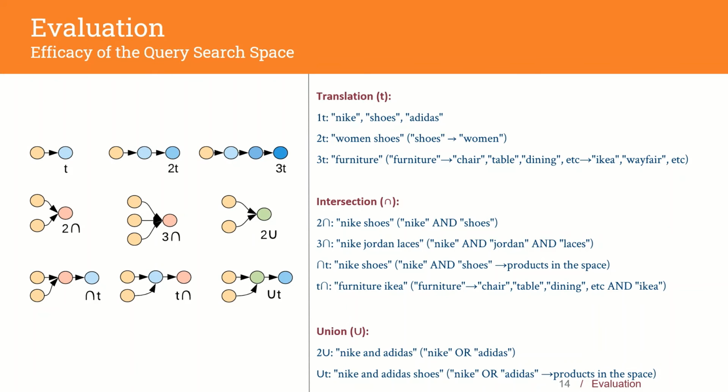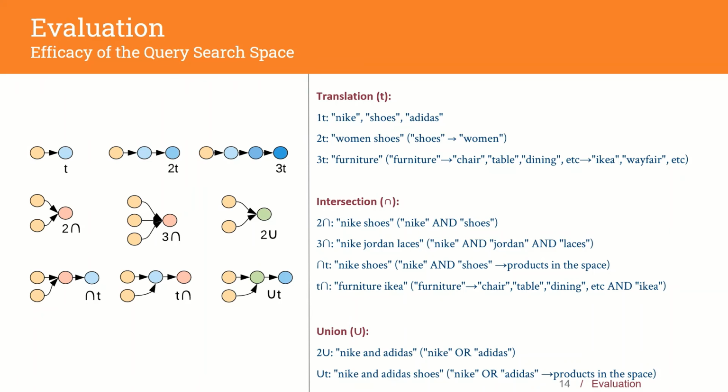To answer the first question, we consider the query types of translation, intersection, and union. In translation, we use 1T, 2T, 3T, which respectively return the children, grandchildren, and great-grandchildren of an entity. They are also popularly known as multi-hop operations. For intersection, we check intersection of 2 and 3 entities and also how they work in congruence with a translation operation. For unions, we consider the union of 2 items and its working in congruence with the translation operation.